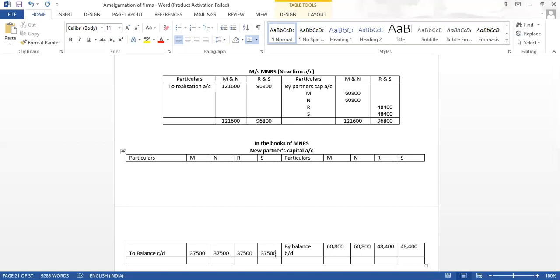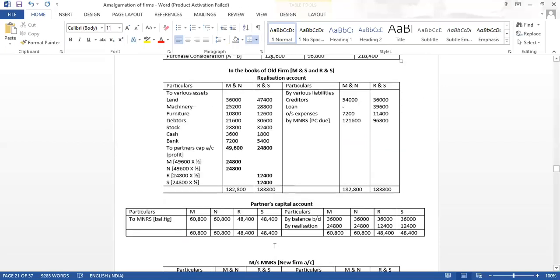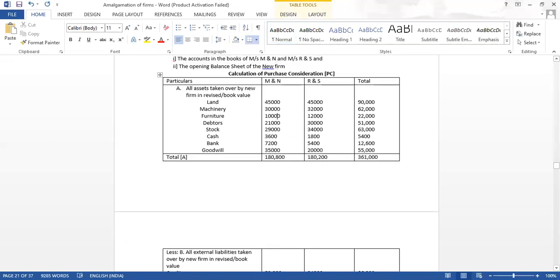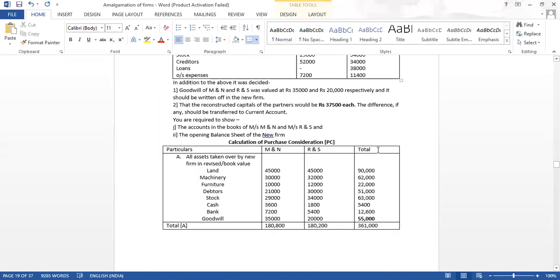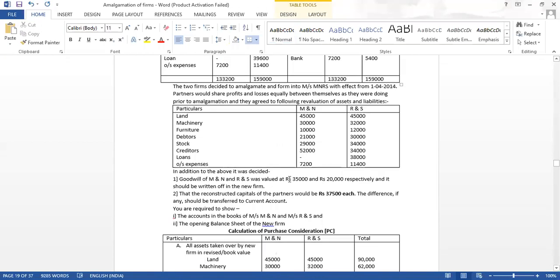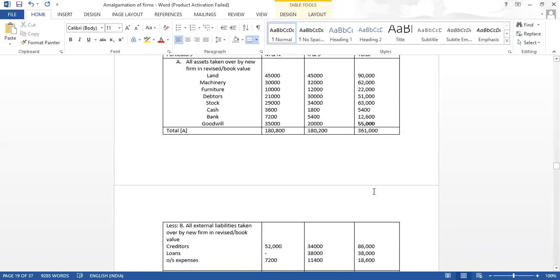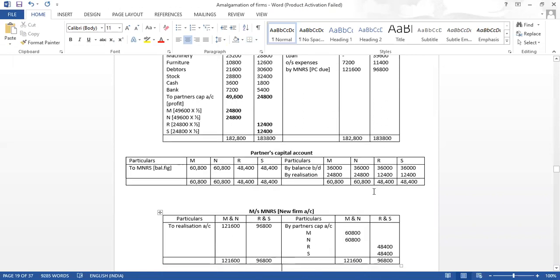Now even goodwill has to be written off. They've told to write off the goodwill. How much is goodwill? It is 55,000. They have told that goodwill MN 35, RN is 20,000. It should be written off in the new firm. Written off means it will not come in the new balance sheet. This goodwill will not come in the new balance sheet. So we'll have to write off this goodwill. Because the new partners are equal partners, ratio is not given.